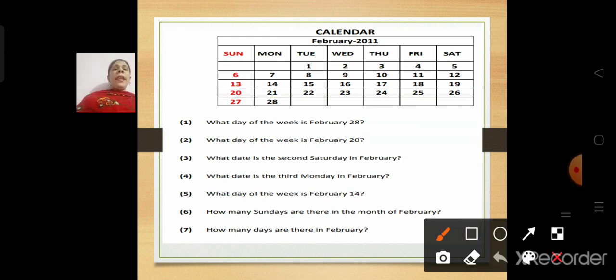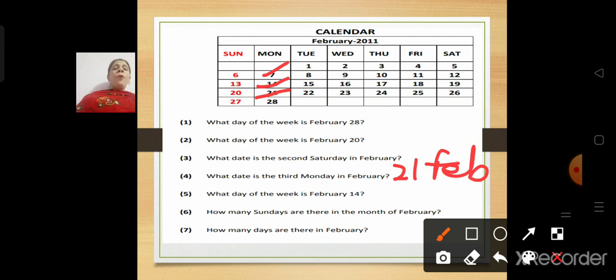Now, what date is the third Monday in February? Now, the first Monday is 7, second Monday is 14 and third is 21. So, what date it is? 21 Feb. Okay.